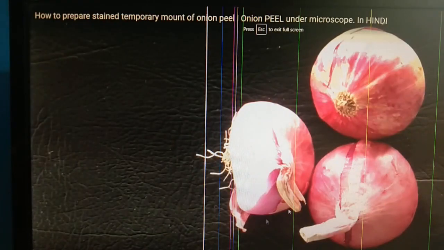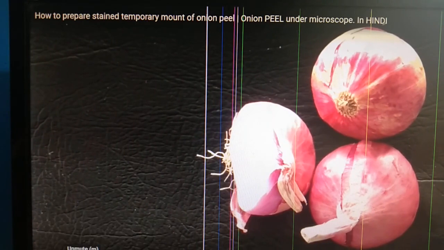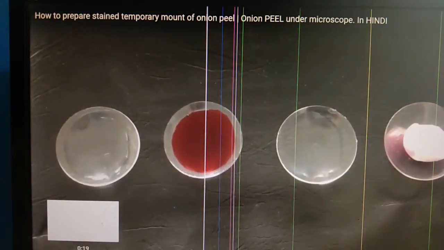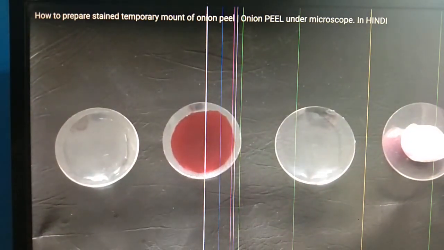To prepare the slide of the onion cell, first of all, we'll peel the onion. Then we'll take this material. See, these are all called watch glasses. In the first watch glass we have onion, in the second watch glass water, in the third watch glass safranine, and here it is water.